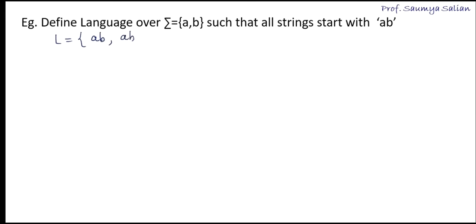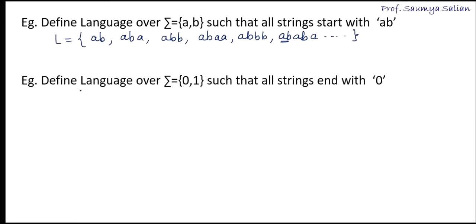Next I have ABA, ABB, ABAB, ABAAB, ABBB, and so on. I can have any combination of strings. The only condition is that I should always start with AB, and this language is also an infinite set.